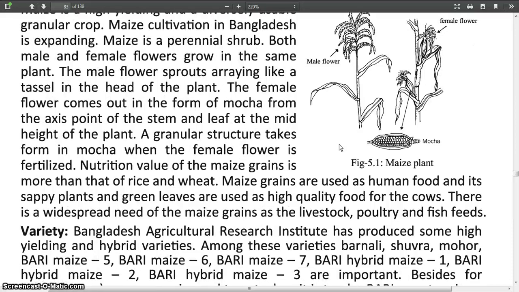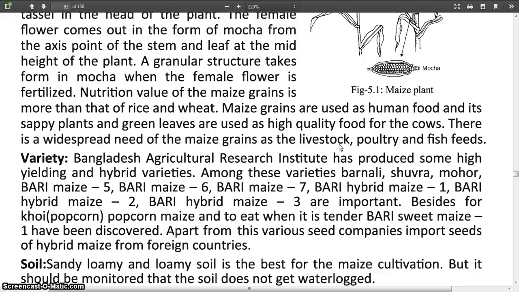Now, varieties. There are many varieties of maize. Bangladesh Agricultural Research Institute has produced some high yielding and hybrid varieties. Among these varieties, Barnali, Shubho, Mohor, Bari Maize 5, Bari Maize 6, Bari Maize 7, Bari Hybrid Maize 1, Bari Hybrid Maize 2, Bari Hybrid Maize 3 are important.